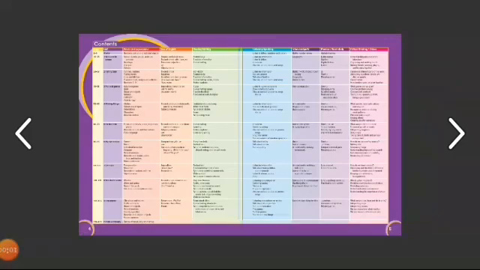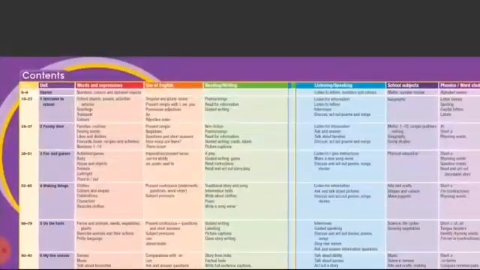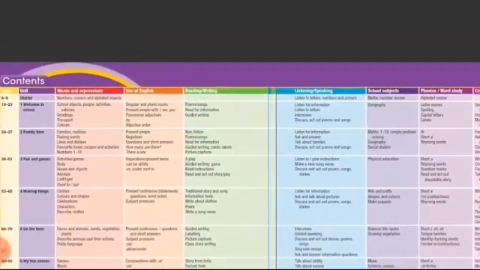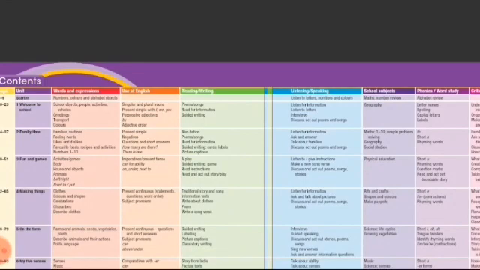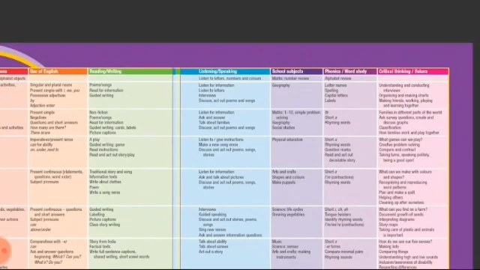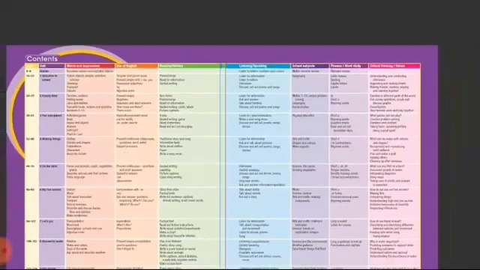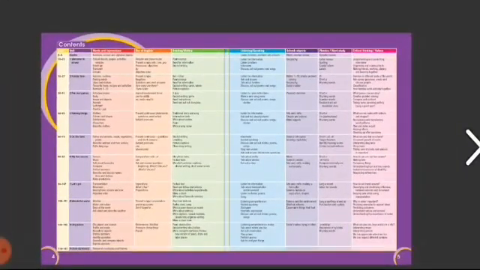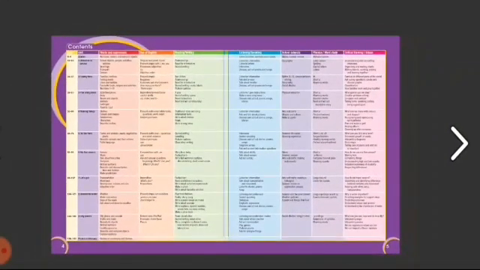Come to the content page. As you can see, there are 9 units, and each unit is divided into subunits like words and expression, use of English, reading and writing, listening and speaking, school subjects, phonics, word study, critical thinking, values. So this book will improve our listening, speaking, reading and writing skills, as well as our critical thinking and moral values.